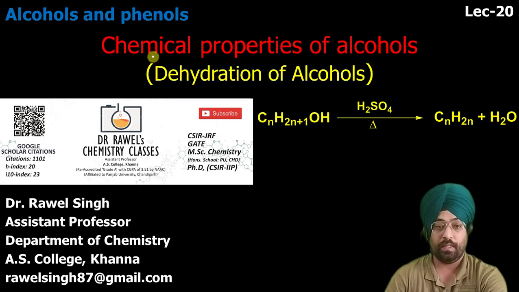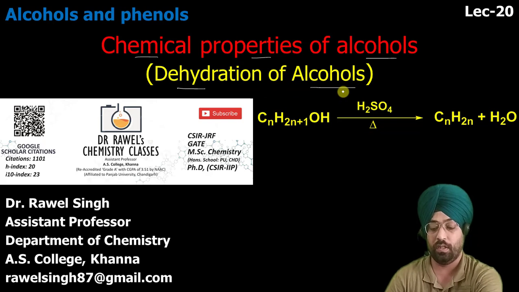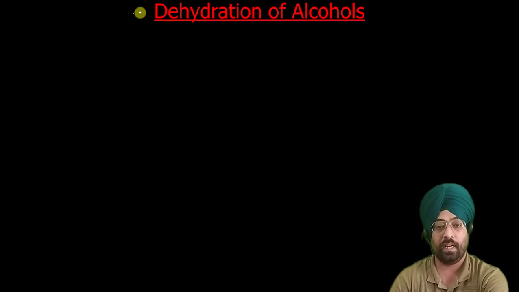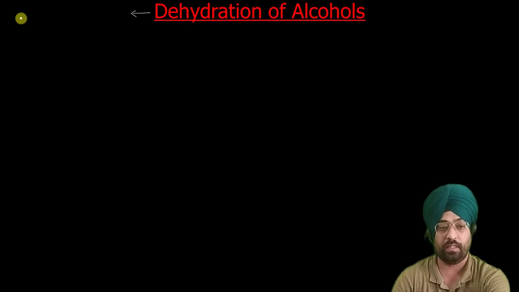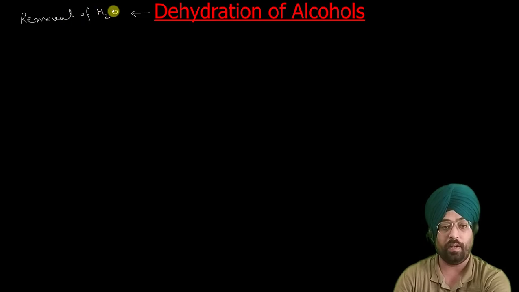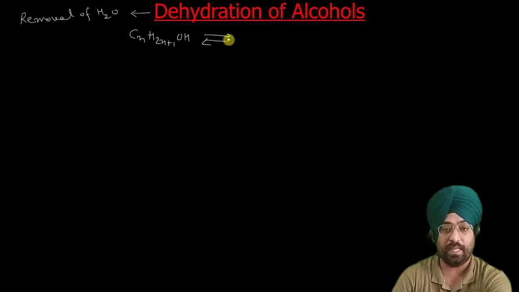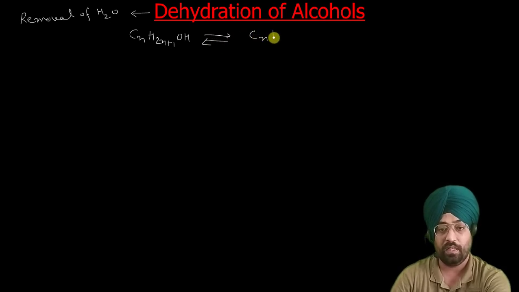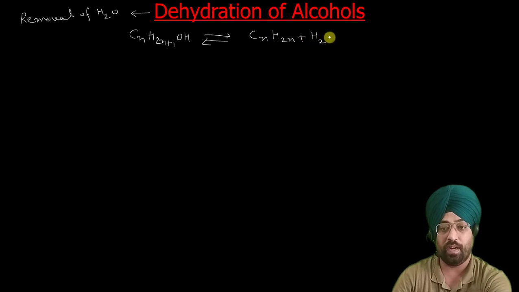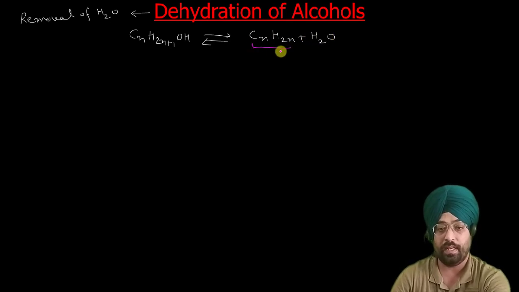Dear students, in this lecture on chemical properties of alcohols, today we will discuss a very important reaction, dehydration of alcohols. Now first let us learn what dehydration means. Dehydration, as the name suggests, means removal of water. Suppose we have any alcohol CnH2n+1OH. If we remove water from it, this OH and H, what will remain? CnH2n plus water, and this CnH2n is an alkene.